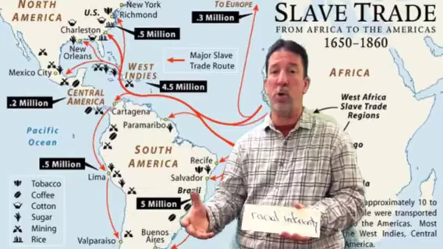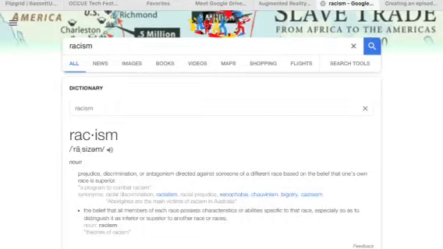That brings up the whole origins of racism. Why is it that we still have racism in our culture? And where were the origins? Where did that begin to take shape? And we could trace it all the way back to what was going on in Africa with the slave trade.